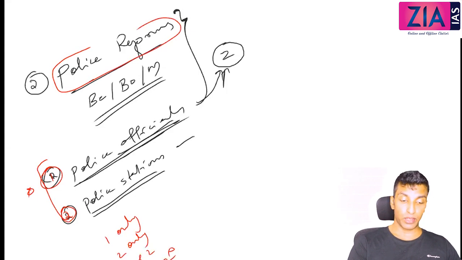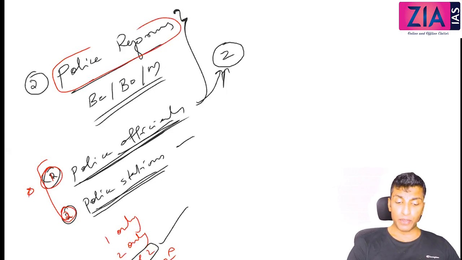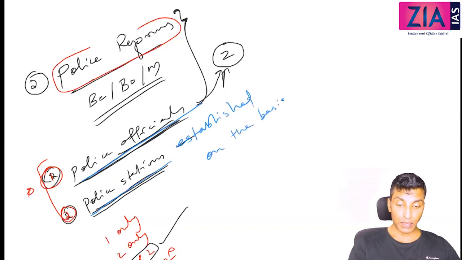Then what is the answer? Here you can see correctly that 1 and 2 is the answer: police officials were appointed, police stations were established. But if I change the language slightly, like police officials were appointed, then police stations were established on the basis of population.